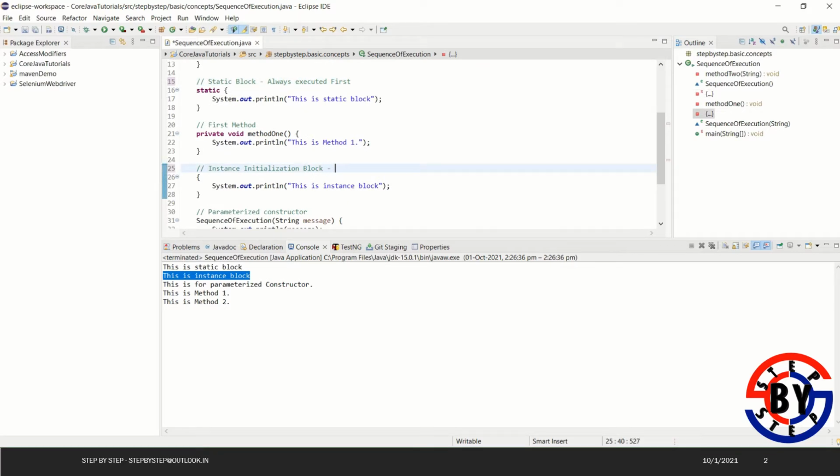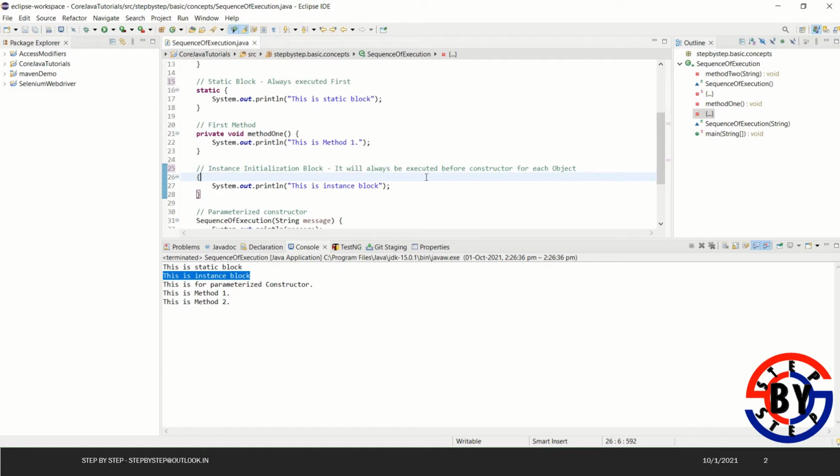The instance block will always be executed before the constructor for each object. I'll let you know why I'm saying for each object, because I'm going to create another object.